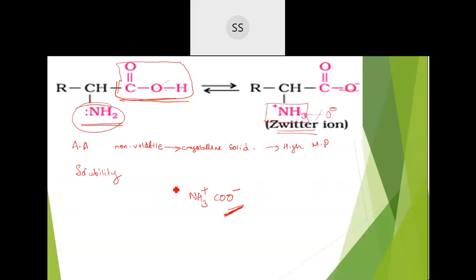Now due to this polarity, they were found to be soluble in water. And one more property is that they were not found to be soluble in organic solvents, because due to that polar nature, they easily dissolve in polar solvents.